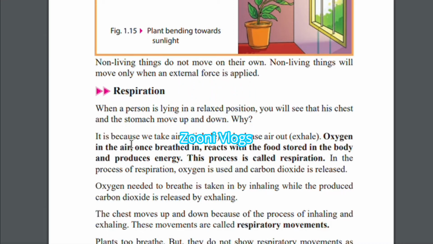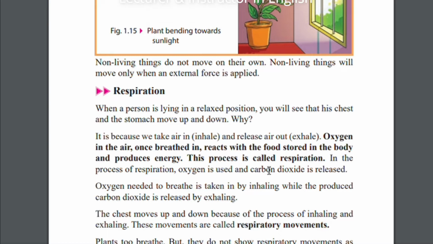Oxygen in the air, once breathed in, reacts with the food stored in the body and produces energy. We are breathing oxygen from the air. Once breathed in, it reacts with the food stored in the body and produces energy. This process is called respiration. This is very, very important. This process is called respiration.